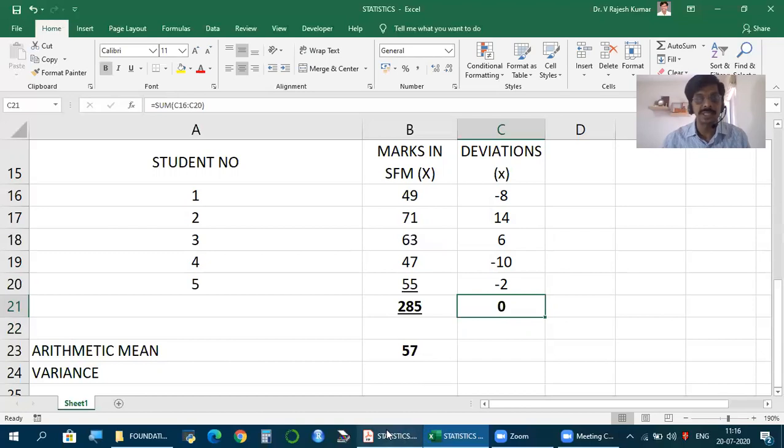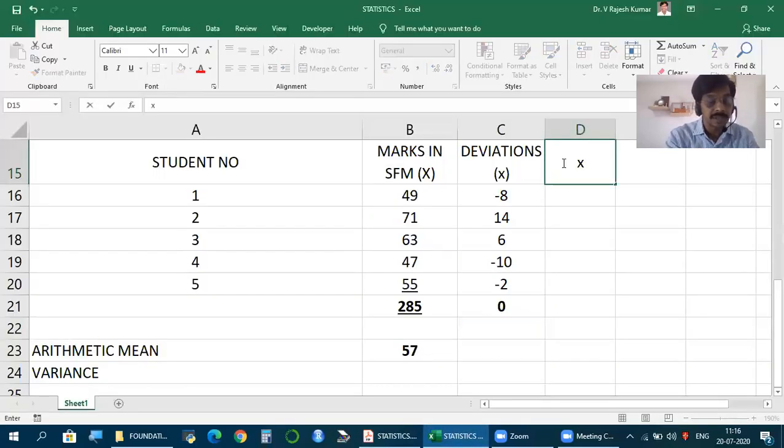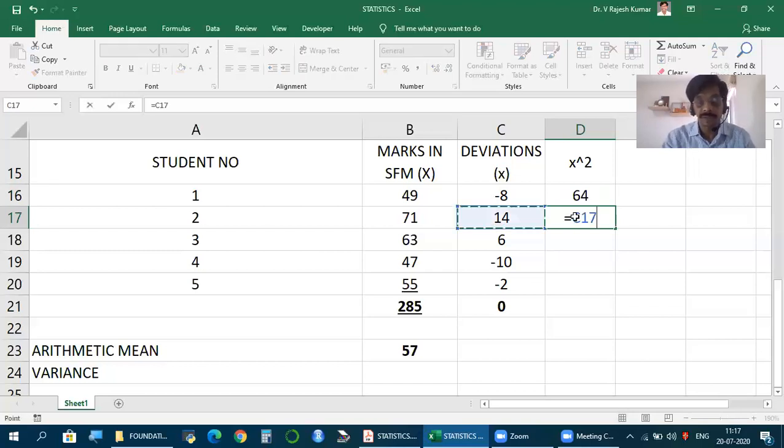But as you can see here, our requirement is not x minus x bar, it is x minus x bar square. So x square, x to the power of 2. On Excel, this is how we represent it. And please remember, small x represents x minus x bar. So this square: 14 into 14, 14 square, 6 square, minus 10 square, minus 2 square, minus 2 into minus 2.